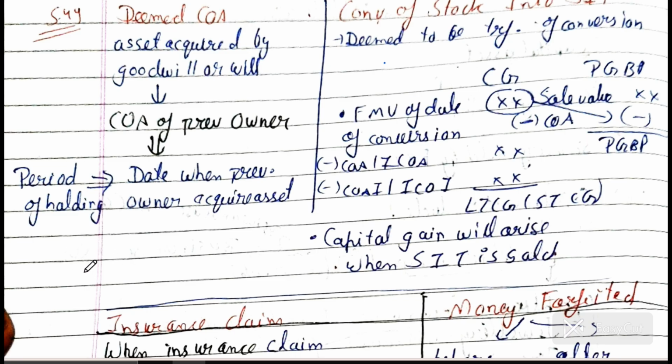Then, if the asset is purchased on or before 1 April 2001, and that asset is land and building, how do you calculate this? How do you find the cost of acquisition? First, you take the actual cost. What was the actual cost of buying that asset? That is given in the question.